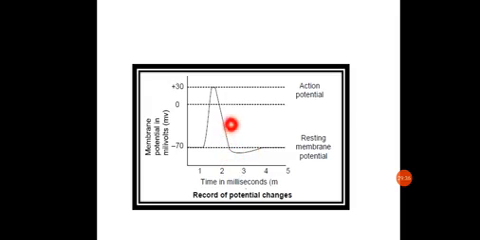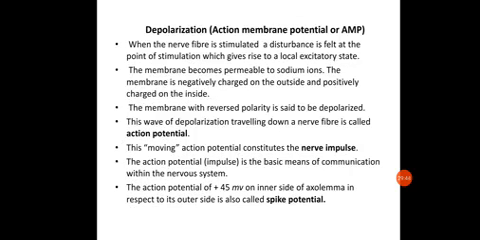So the action potential will basically be generated up to plus 30 in the inner membrane. Sometimes it may go up to plus 45, and when it goes up to plus 45, it is called the spike potential. The action potential of plus 45 millivolt on the inner side of the axolemma with respect to its outer side is called the spike potential. So this is how we can see it.